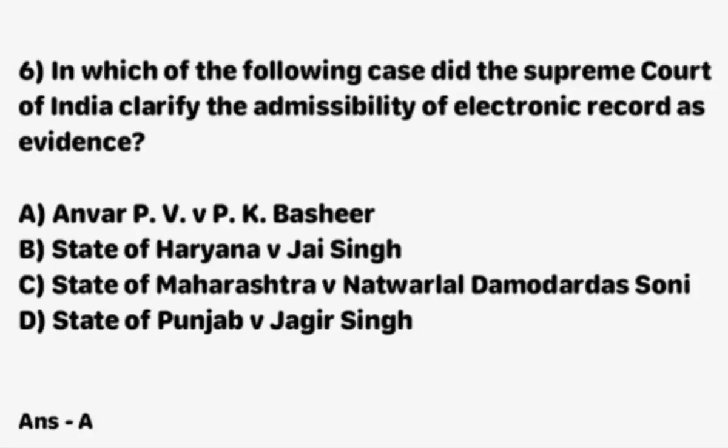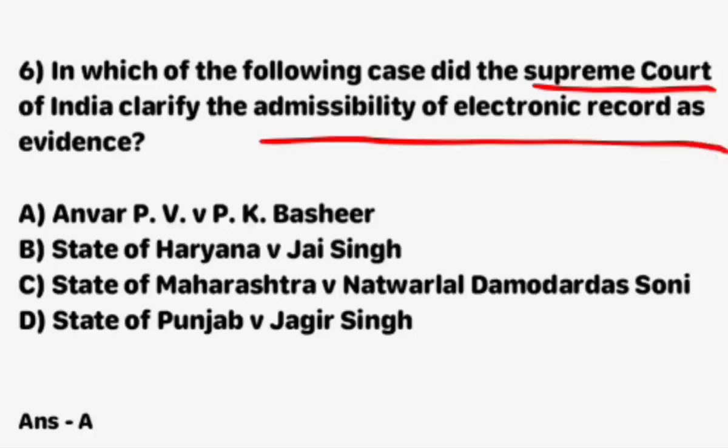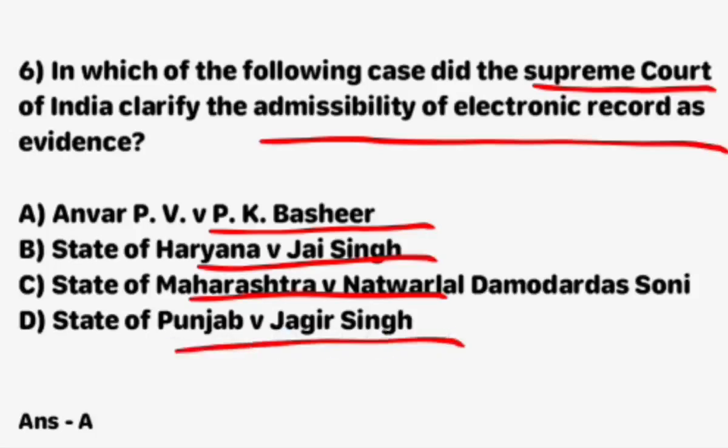Next question, in which of the following cases did the Supreme Court of India clarify the admissibility of electronic record as evidence? Option A, Anwar PV versus PK Basheer. Option B, State of Haryana versus Jai Singh. Option C, State of Maharashtra versus Natwar Lal Damodar Das Soni. Option D, State of Punjab versus Jagir Singh. Option A is correct, Anwar PV versus PK Basheer. The Supreme Court of India clarified the admissibility of electronic record as evidence under this law in Anwar PV versus PK Basheer.